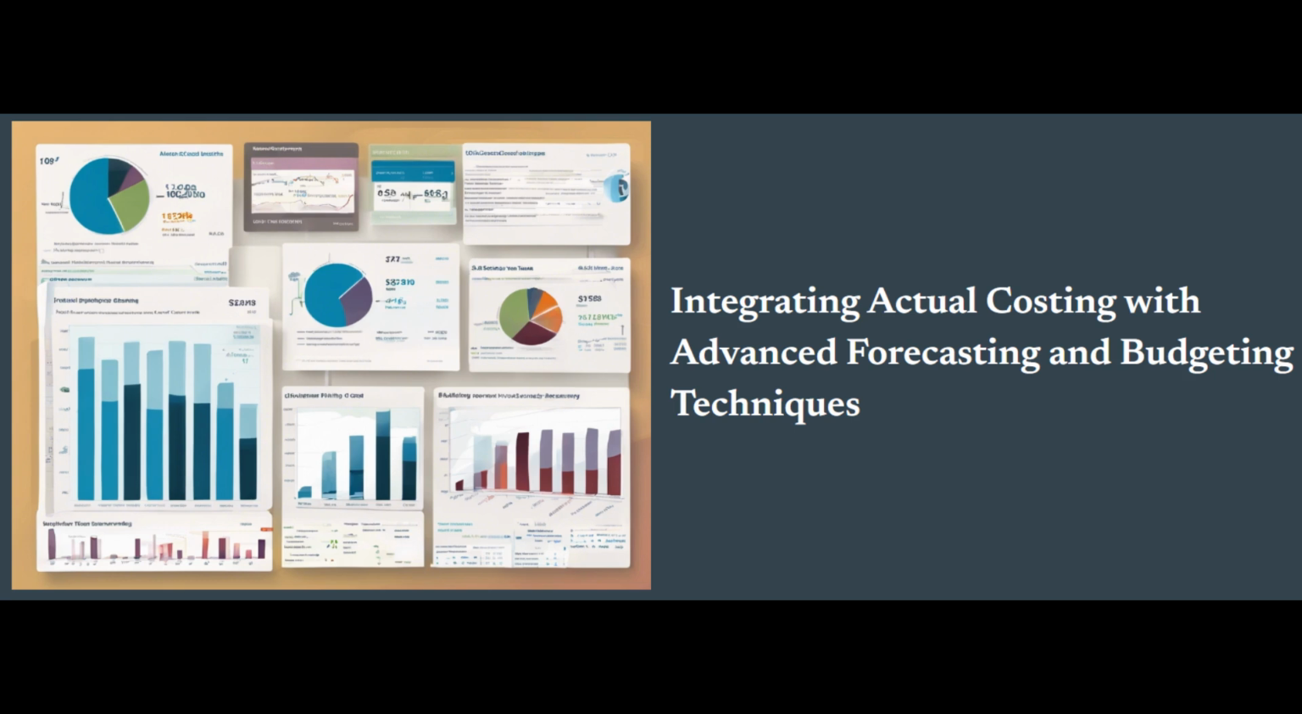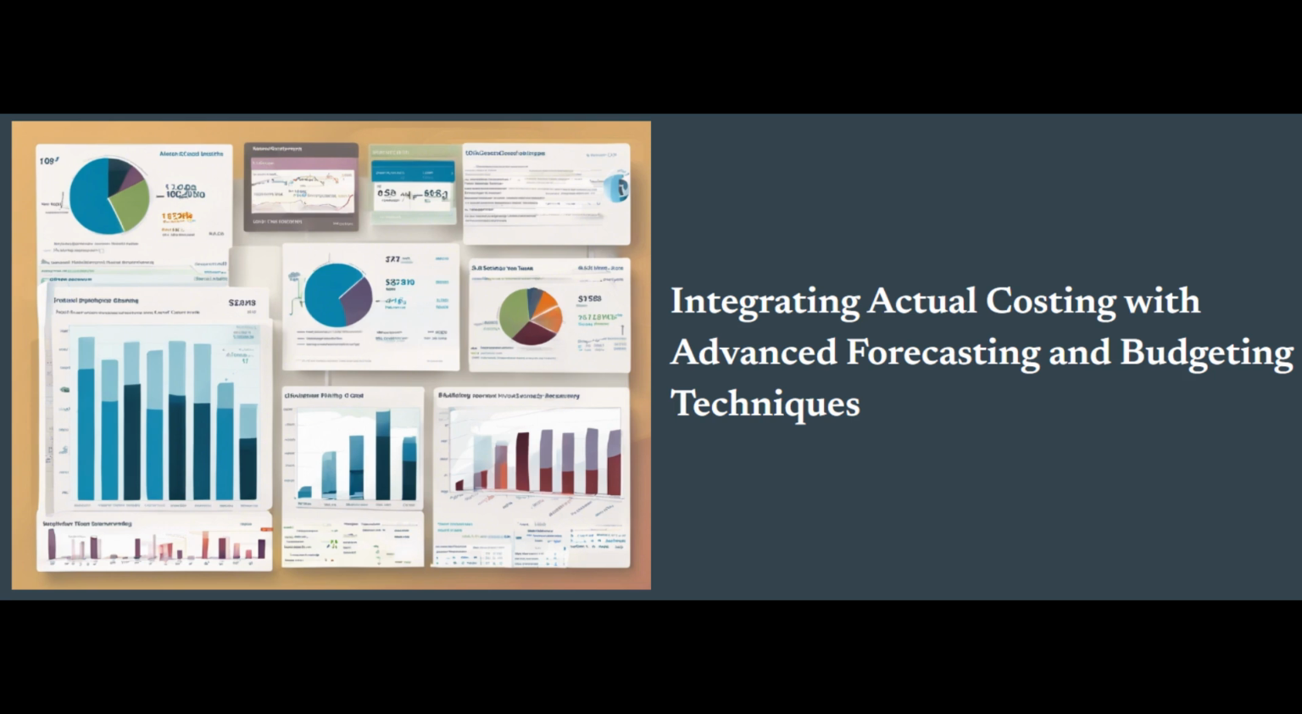Rolling forecasts. Actual costing data can be used to create rolling forecasts, where financial projections are frequently updated to reflect the latest costs and operational realities. This approach enhances an organization's agility in responding to changing circumstances and supports more informed decision-making. Zero-based budgeting. Actual costing data can form the foundation for zero-based budgeting, where budgets are built from the ground up based on the organization's current cost structure and strategic priorities, rather than relying on historical spending patterns.